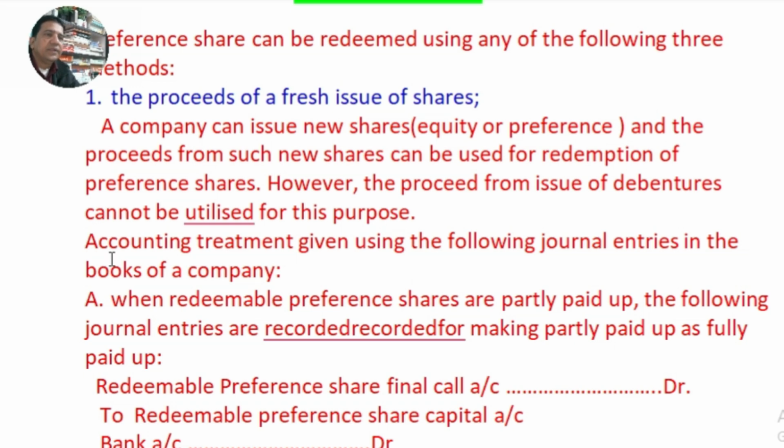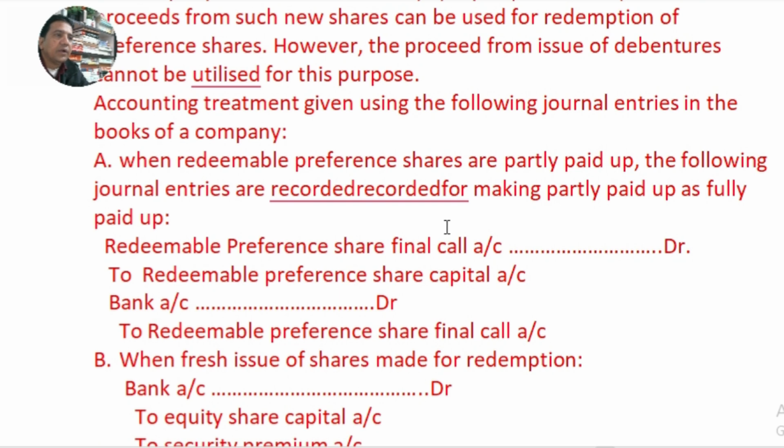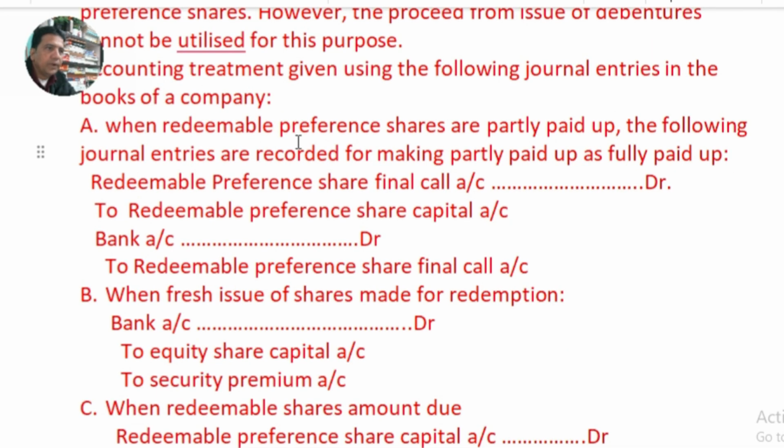And in this connection, the accounting treatment, that is, the journal entries which are to be passed in the books of the company in connection with redemption of preference shares when it is out of a fresh issue of shares. These are the journal entries generally recorded in the books of account. And when redeemable shares are partly paid up, the following journal entries are recorded for making partly paid up shares fully paid.